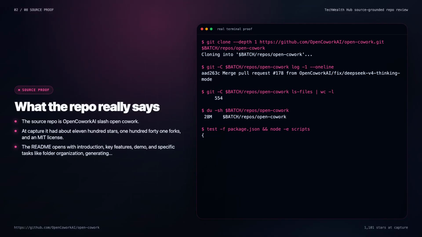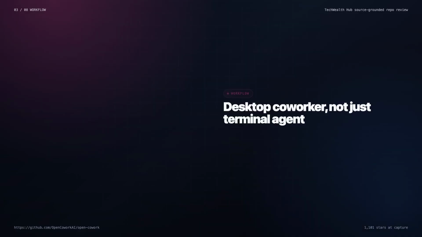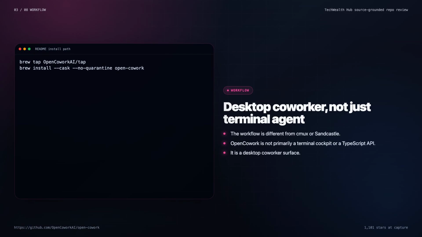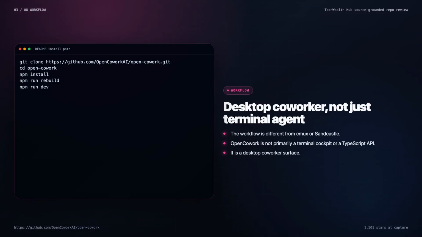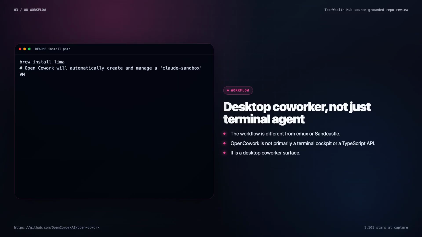The package scripts are real and large, including node download, WSL agent build, Lima agent build, MCP build, and Vite. The workflow is different from cmux or Sandcastle. Cowork is not primarily a terminal cockpit or a TypeScript API. It is a desktop coworker surface. That means the video needs to show desktop app value.